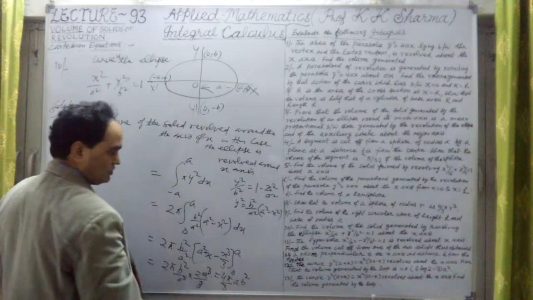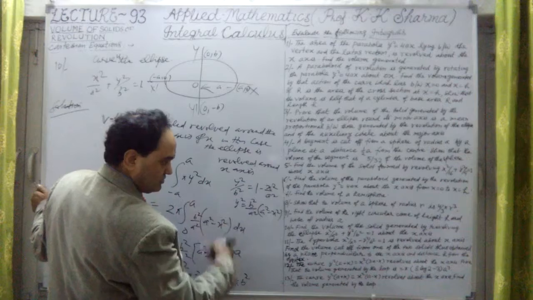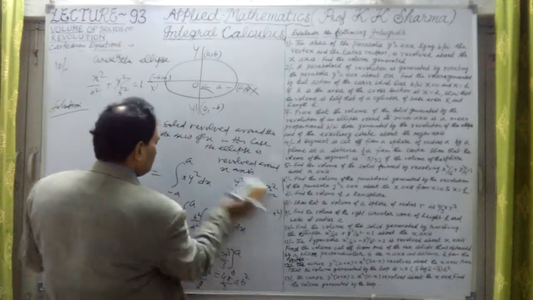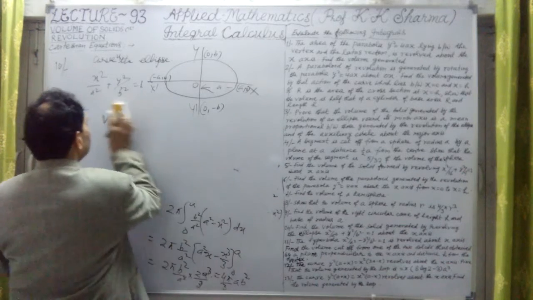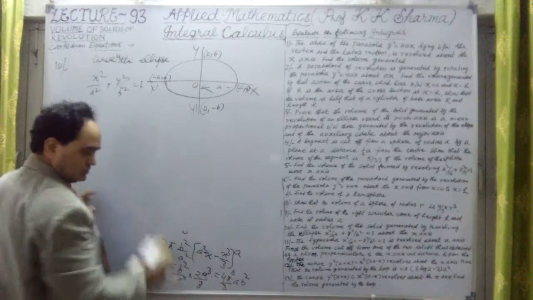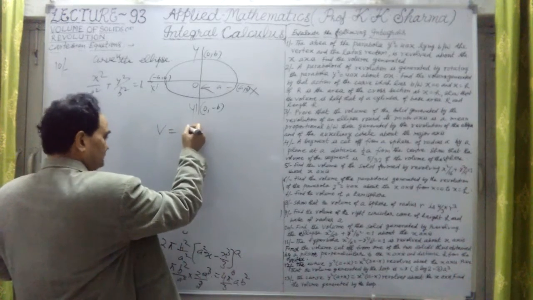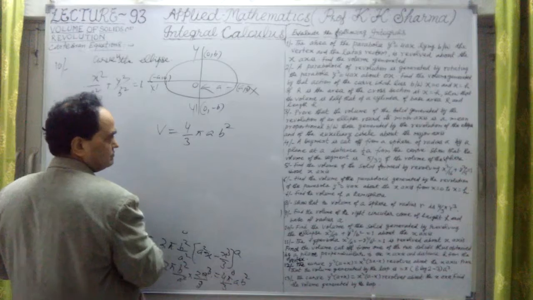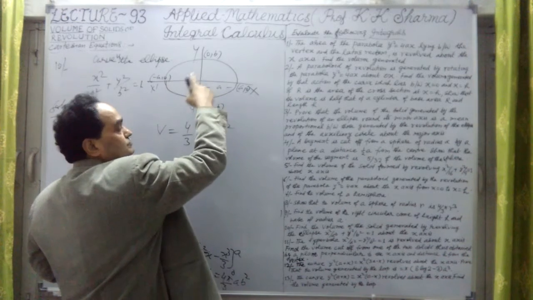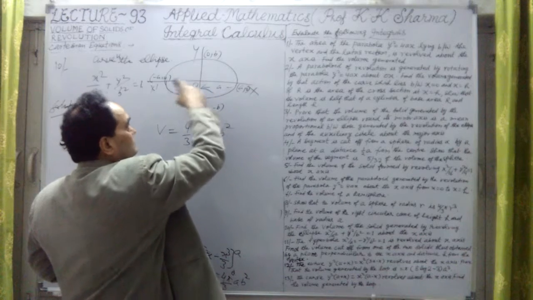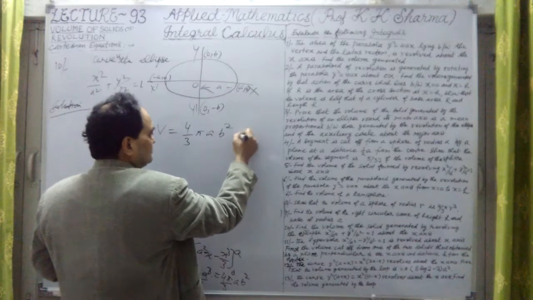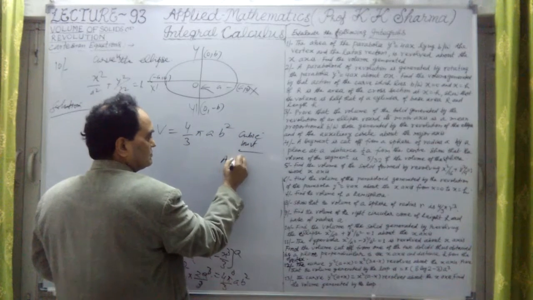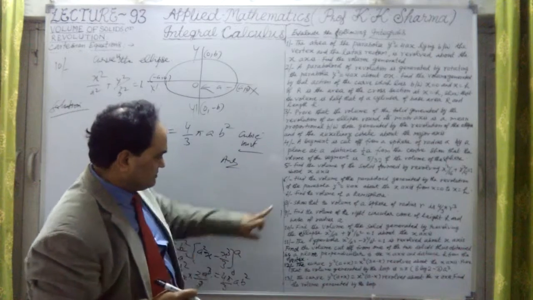This is the volume of the solid obtained by revolving the ellipse around the axis of x. So finally the answer is this. Let me write the answer here: the volume is 4 by 3 pi into a into b square. This is in cubic units; no need to write the unit, but this is the final answer. So the answer of question number 10 we have done.